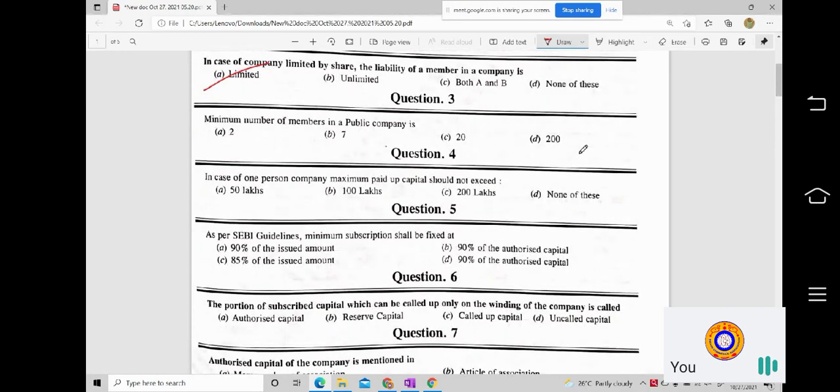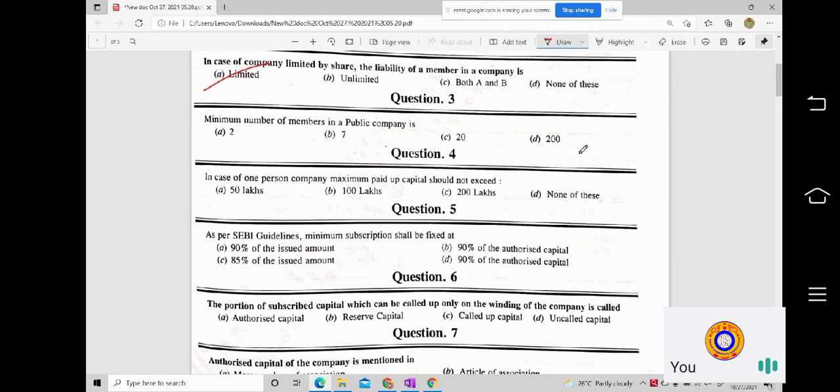The next question is: minimum number of members in a public company is A. 2 members, B. 7 members, C. 20, and D. 200. Look at the question very carefully.